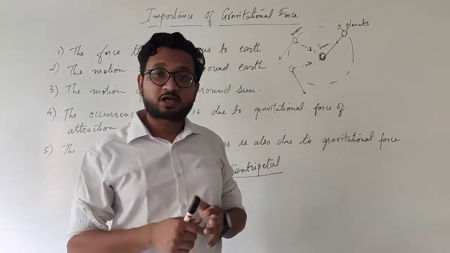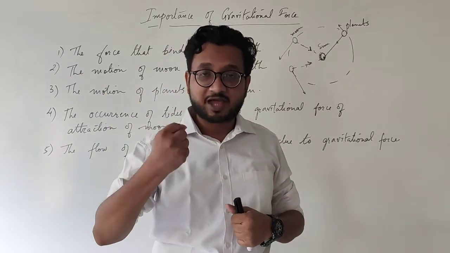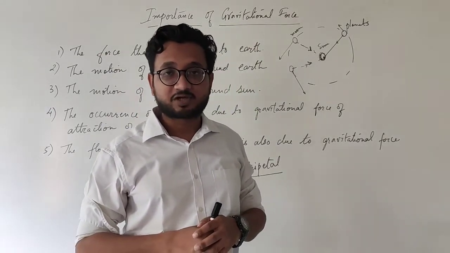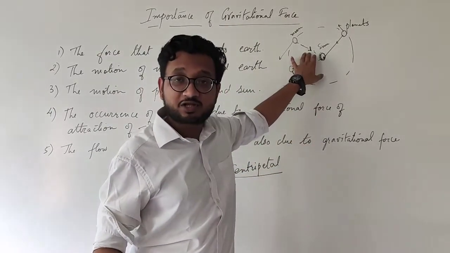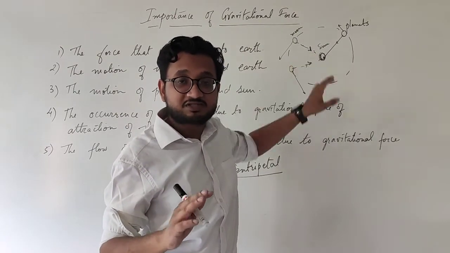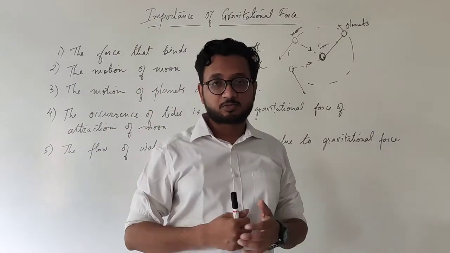If we are talking about a string, then there is no gravitational force. We as human beings are just applying the centripetal force to keep the object in circular motion. But in the universe, we don't have these massive strings. There is just gravitational force which is acting as a centripetal force to keep the objects in circular motion.